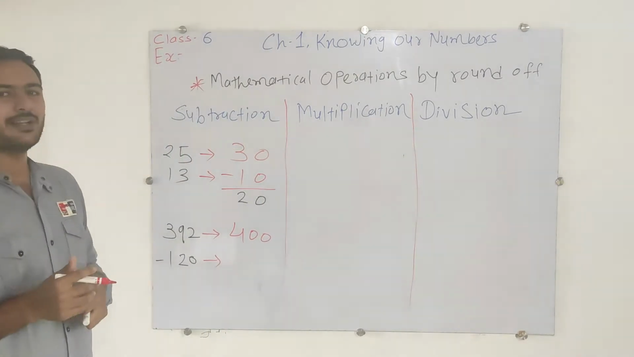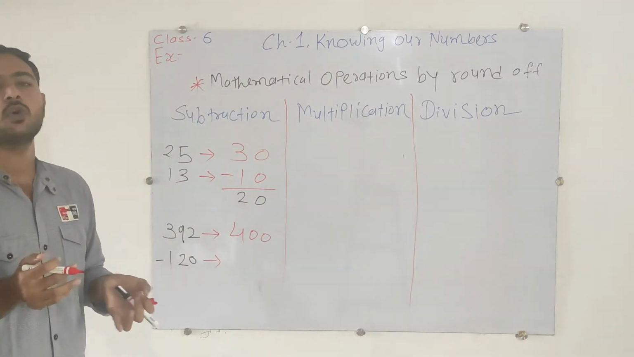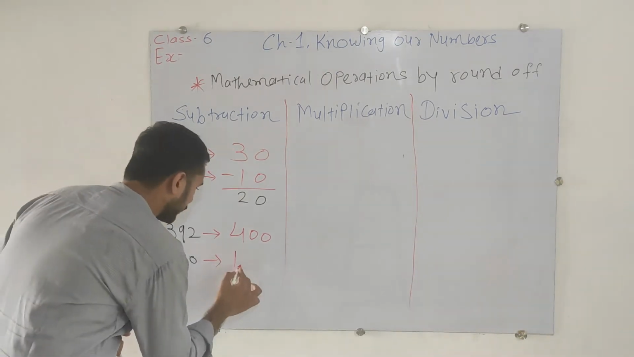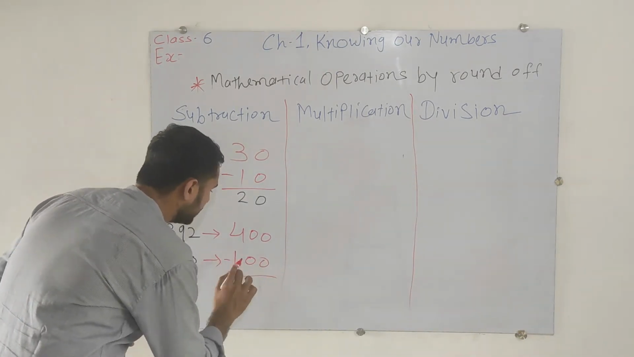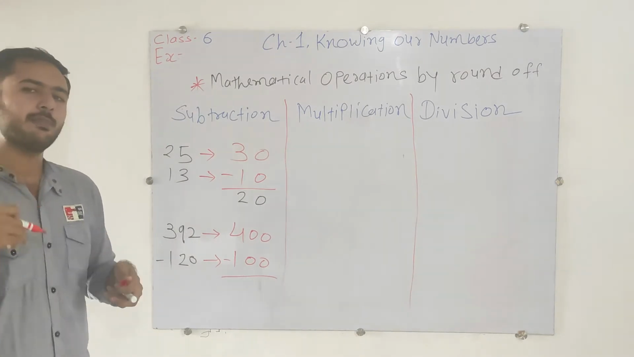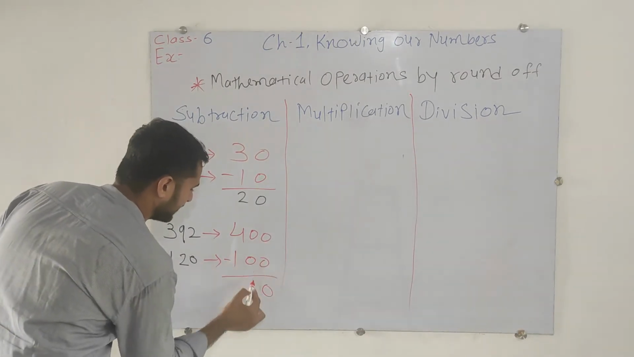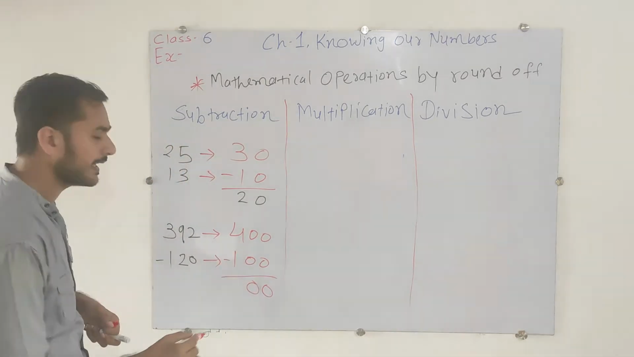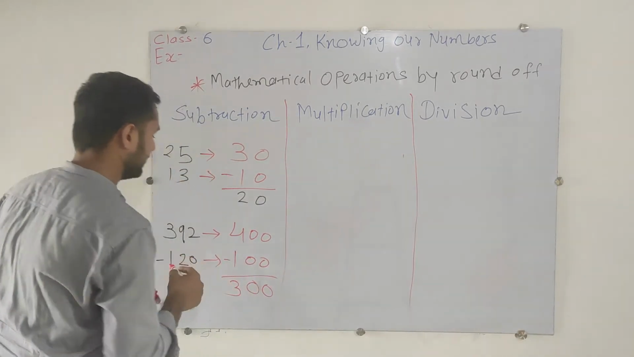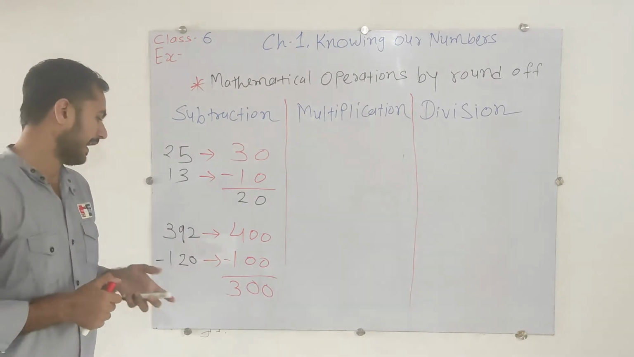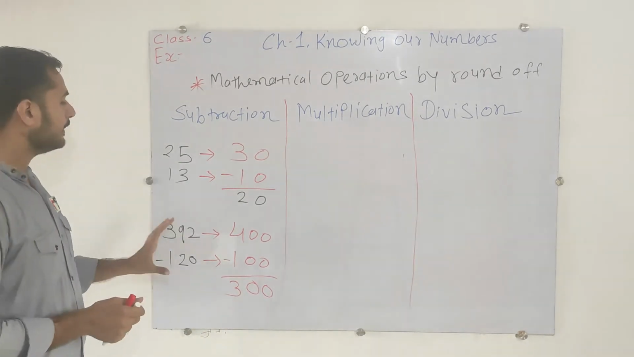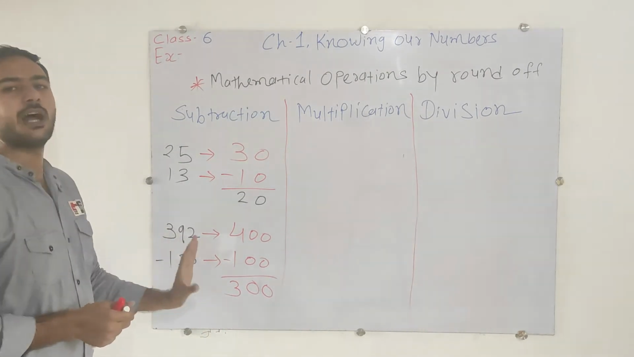Now there is 120. That is actually nearby to 100. So we will write 100 over there. Now just do the subtraction: 400 minus 100. Here, 0 0 minus 0 0, 4 minus 1, that is 3. So our answer is 300, by following the process of rounding off.